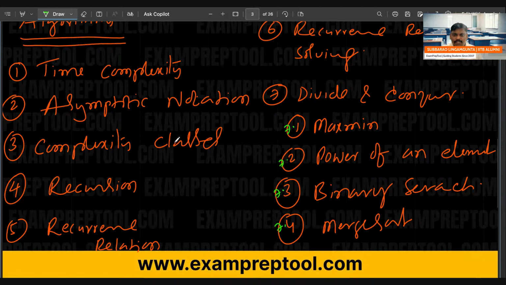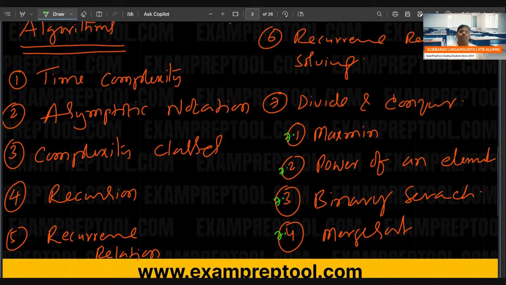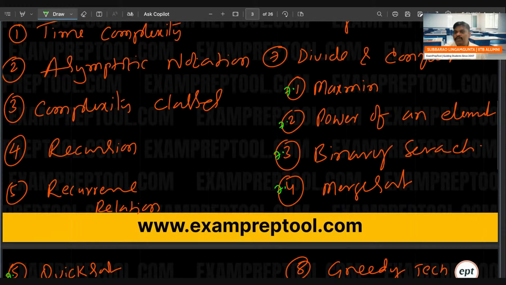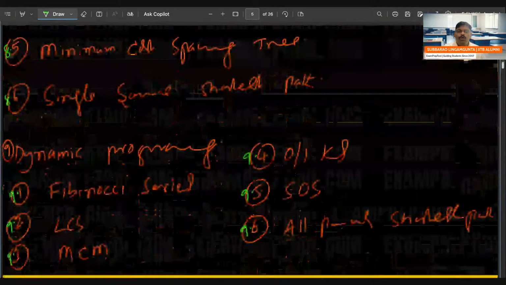I think this is the syllabus. I have given the total syllabus: time complexity, asymptotic notation, complexity classes, recursion, recurrence relation, recurrence relation solving, divide and conquer, greedy technique, dynamic programming.